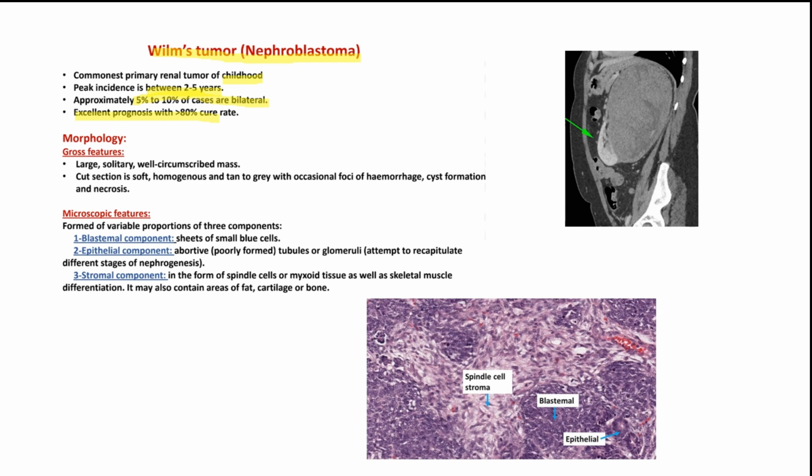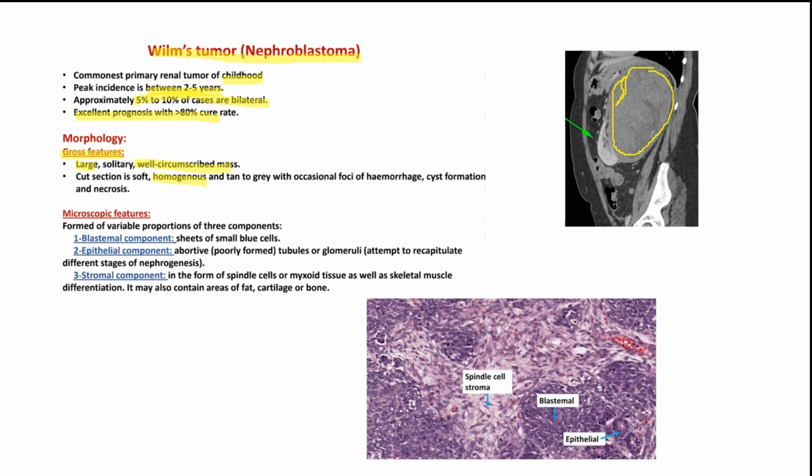In regards to gross features, I just want you to mention and remember two gross features. One being that there is a large, well circumscribed mass. Look on the right hand side, the figure right over here. This is the large tumor mass. It is unilateral also. And the second feature that you should note down is that it would be homogeneous. So all in all, three features: a large, well circumscribed mass, most likely unilateral, and homogeneous.